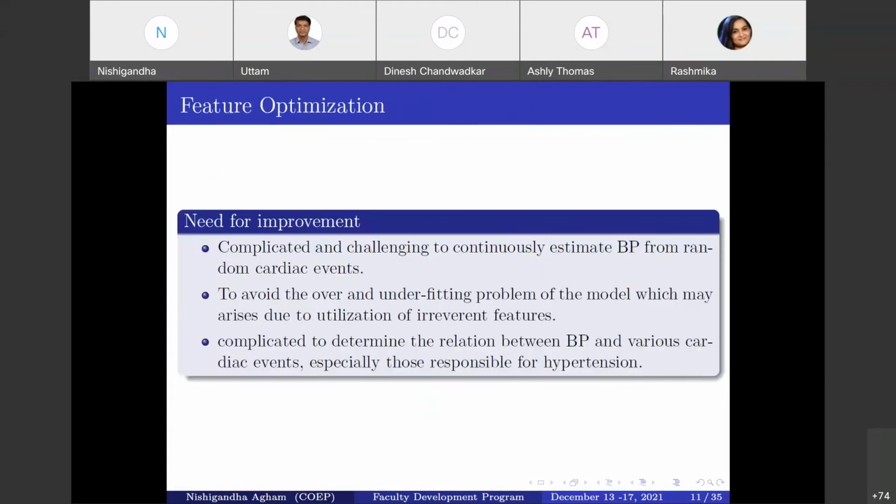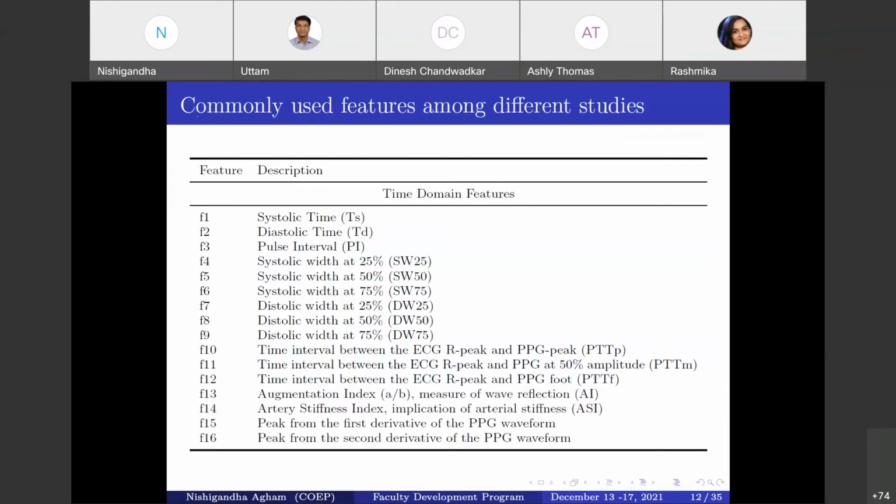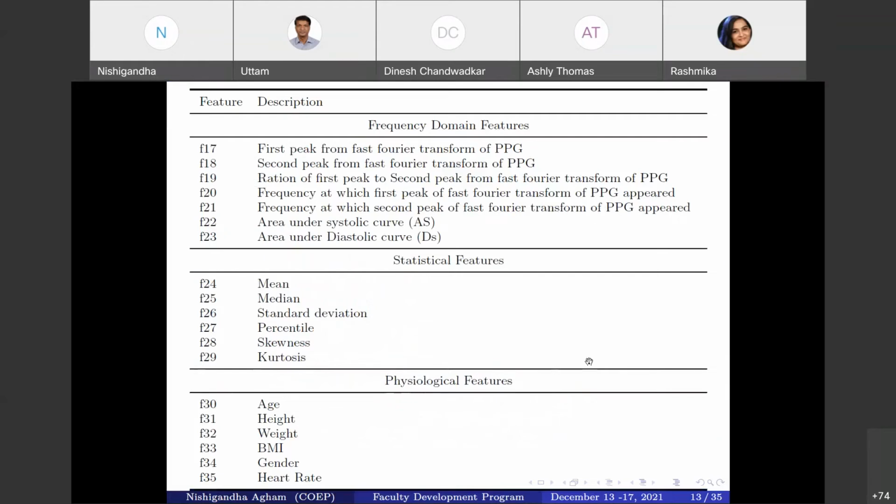This method gives insight into the various cardiovascular events which are very responsible for the BP variation. These are a few of the features enlisted here under the categories of time domain, frequency domain, statistical features, and physiological features, which a lot of researchers have already used in their studies. A few of them use only the time domain, a few only the frequency or the statistical, or a combination of these features. But how can that optimization problem be solved? That is very important.